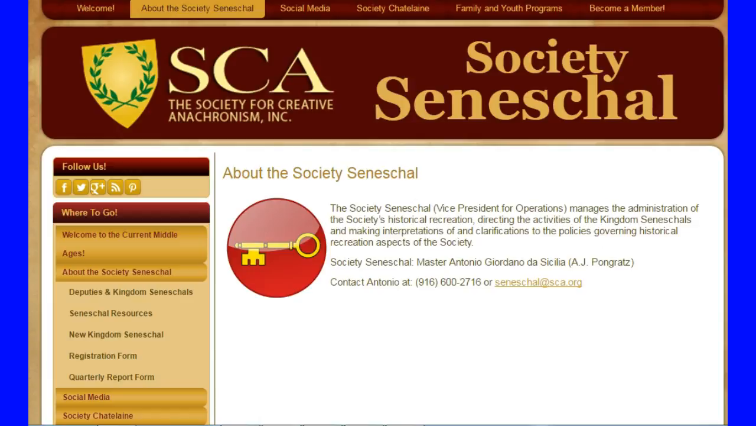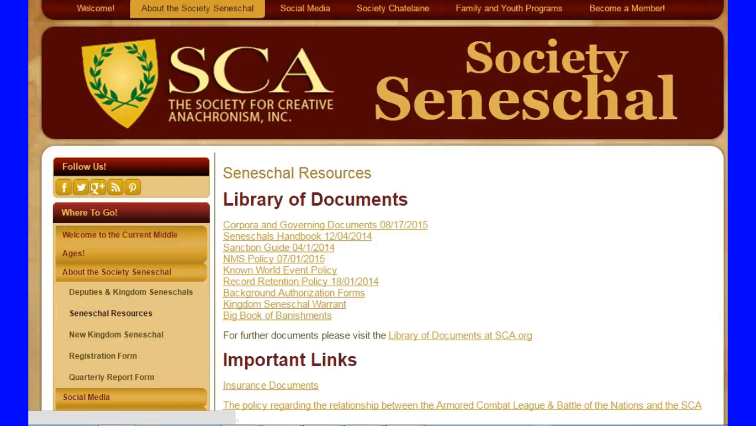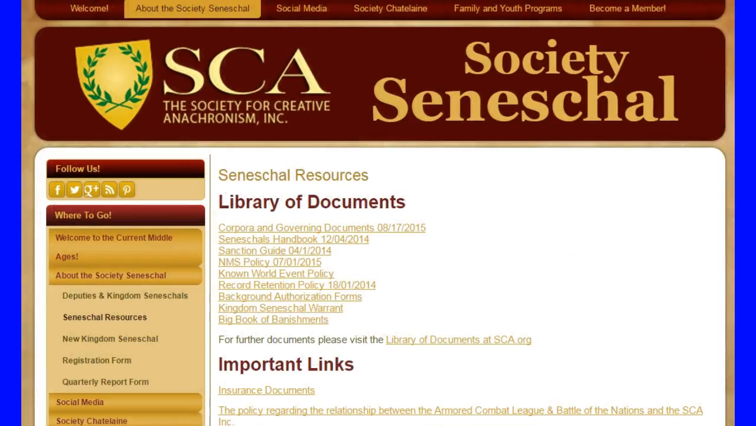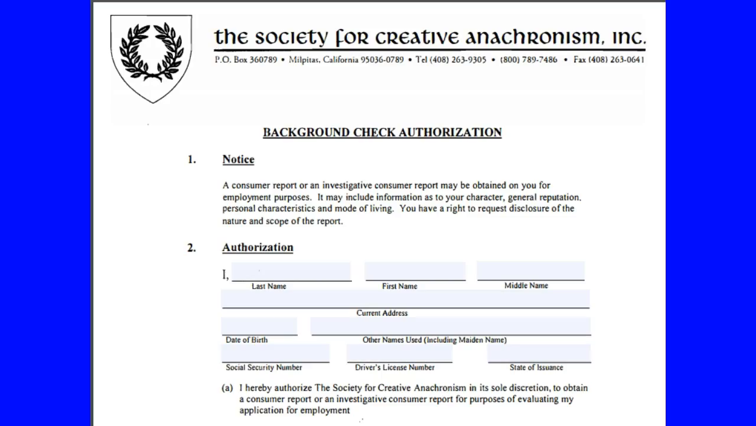Below the section labeled About the Society Seneschal, find a hyperlink for the group titled Seneschal Resources. Click on it. Under Library of Documents, find the hyperlink titled Background Authorization Forms. Click on it. This opens the blank background authorization form.